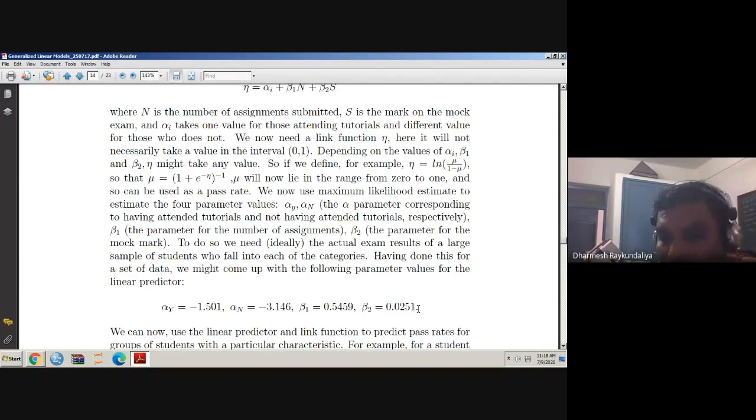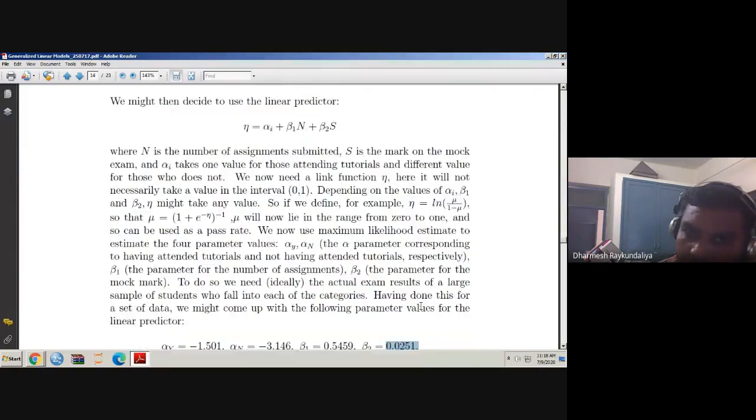So you can see that these two coefficients are positive. What does it indicate? If the student submits more assignments and has more marks in the mock test, he is likely to pass the examination. Is it so? You can see this.